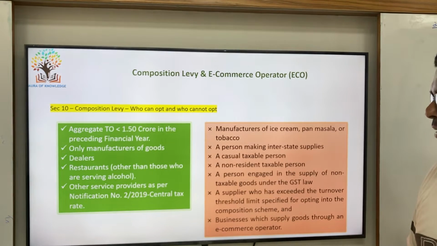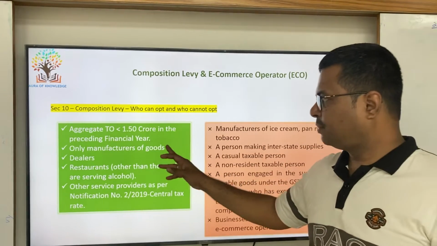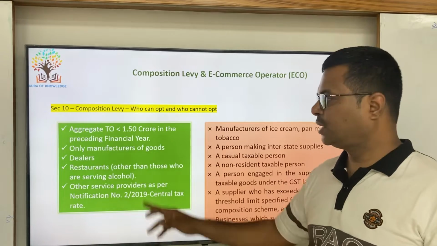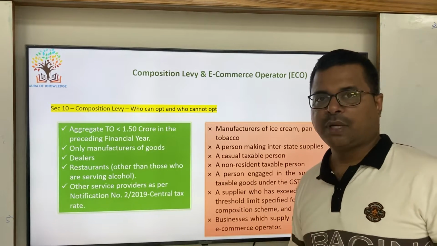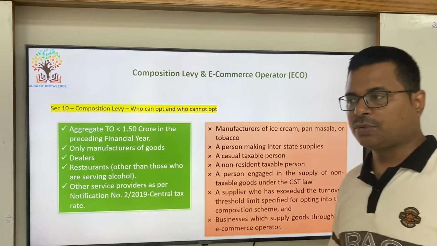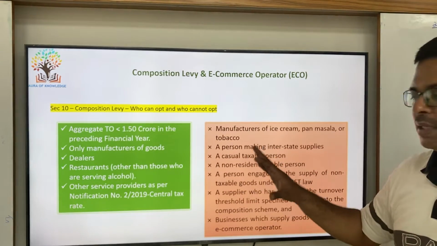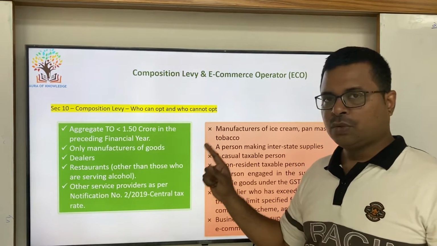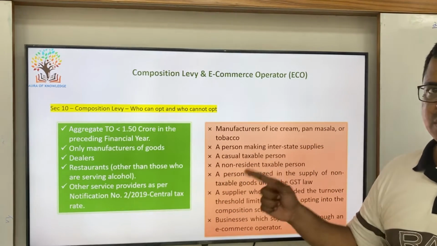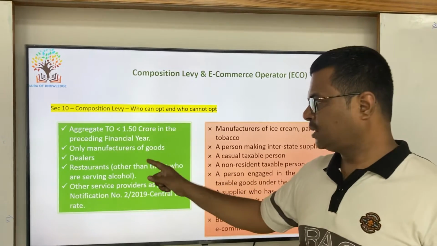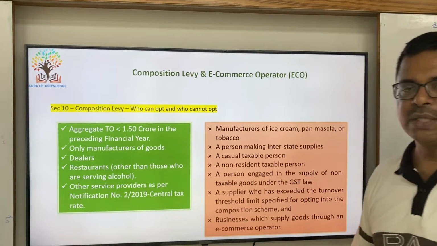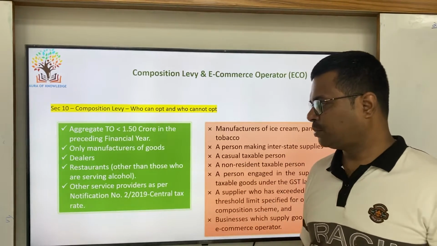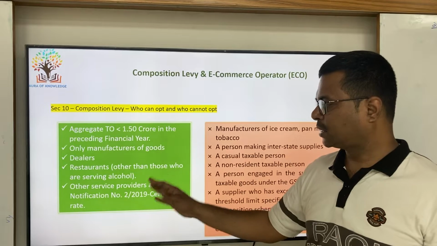as per the Act. To opt for this scheme, the aggregate turnover per annum in the financial year should be less than 1.5 crore. This is the previous financial year. We have to check whether the aggregate turnover is within the threshold limit of 1.5 crore. What includes and excludes turnover, we will come to it later. And who can opt for it is manufacturer of goods, dealers, restaurants excluding alcohol services, and other service providers also can opt for this scheme.